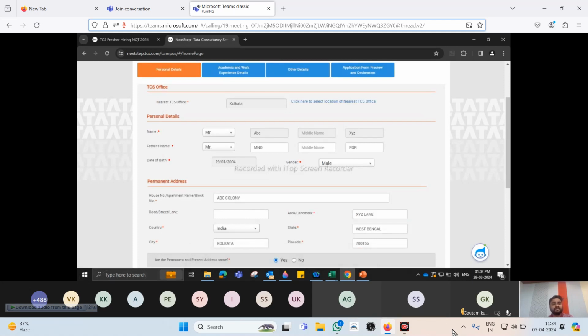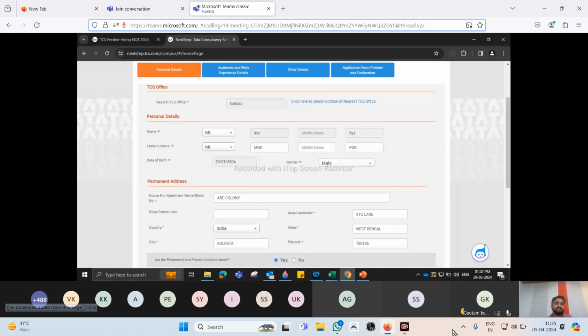Nearest to TCS office that you have chosen should be mandatorily Kolkata. The name that you have already entered is already frozen, no need to enter it. You can add the salutation of Mr. or Miss. Father's name, again Mr. and the name as per records. If father's name is only one, then you add the same name in first name and last name.